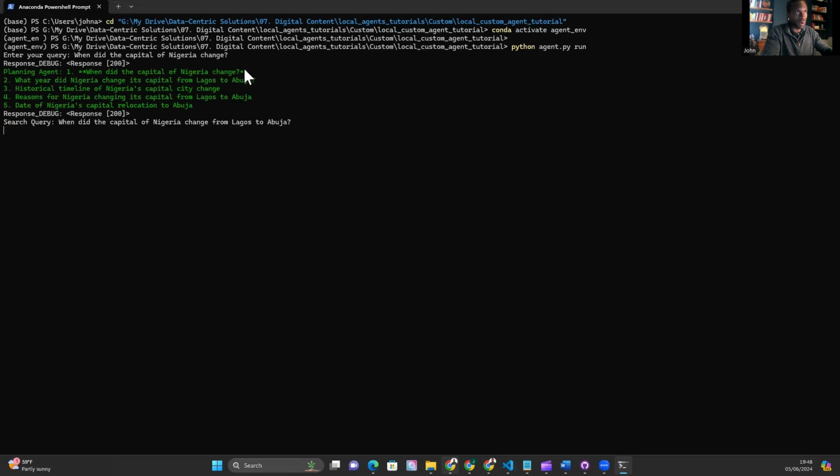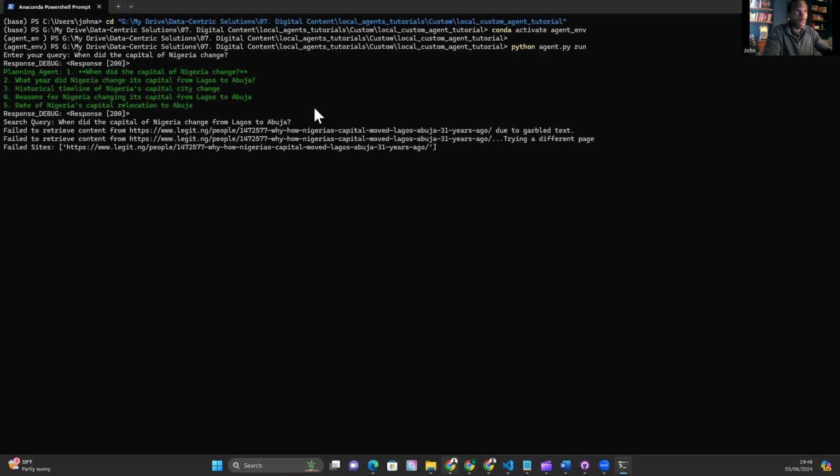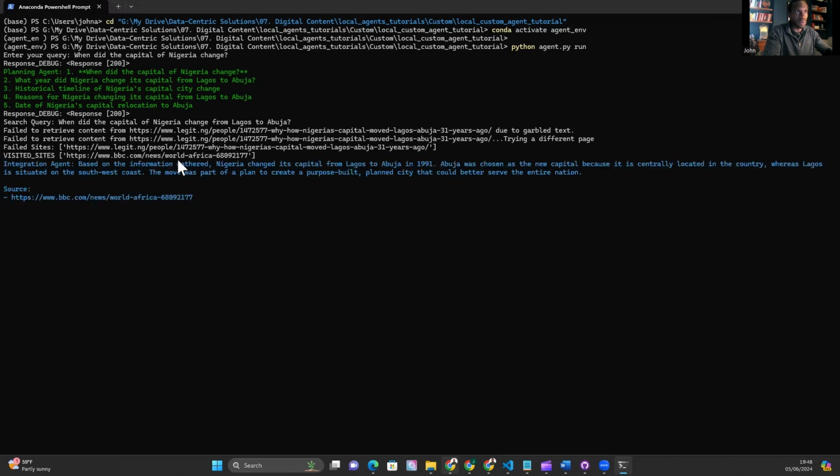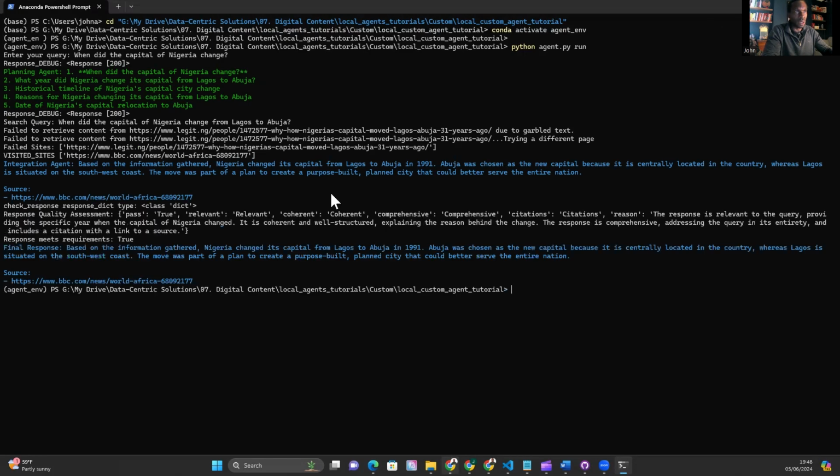So that's very speedy, especially in comparison to the models I was using before. We are failing to pick up some sites, but hopefully we can get to a site that we can visit, and we're here down at the BBC. And great, we've got an answer, and that's clean. I'm not going to go through all of the details of that, but you saw how that worked live, and we've gotten to an answer. And it's the correct answer. Nigeria changed its capital from Lagos to Abuja in 1991, and we're picking up a source here. So that looks quite clean to me.